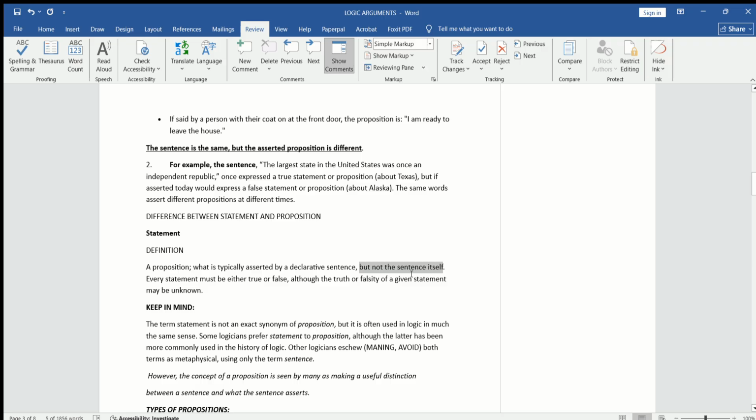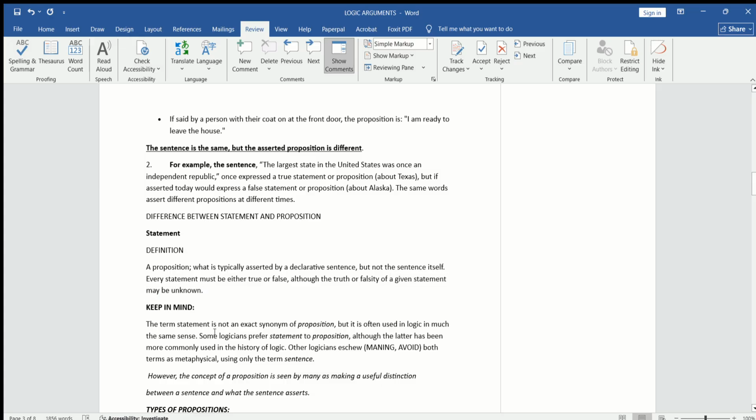Some sentences do not claim any declarative statement. So every statement must be either true or false. That is the second point. This statement that can be true or false will become the proposition, although the truth or falsity of a given statement may be unknown. We already discussed this earlier in this lecture.